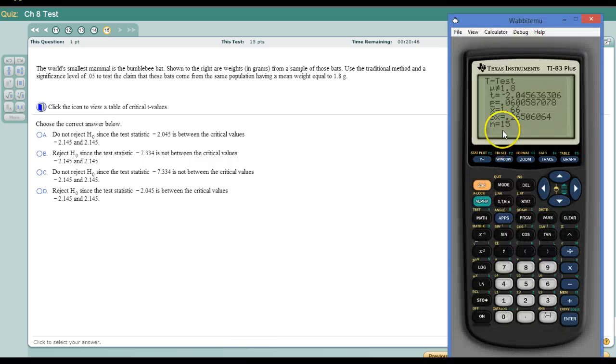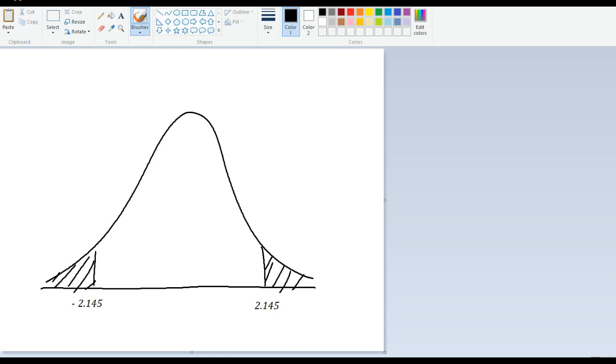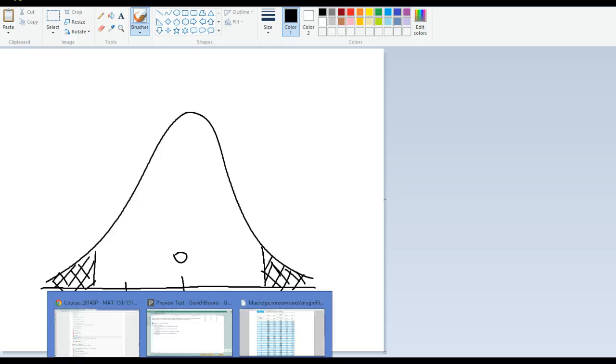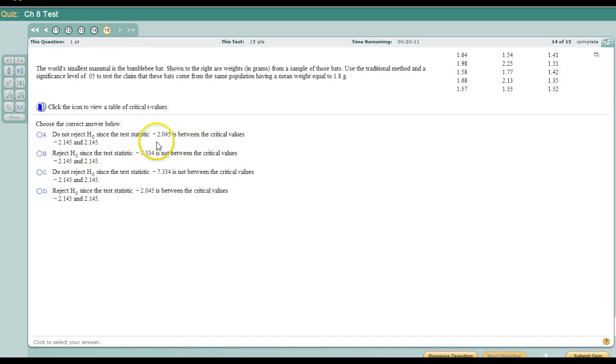Oh sorry, calculator, negative 2.045. So we're close, but we're not quite there. Okay, so we're supposed to fall in this region to reject, or this region, if we happen to get something bigger, but we didn't. We weren't far enough away. The claim value ends up being 0 when we standardize everything. We weren't far enough away from 0 to reject that claim is true. So it falls between those two critical numbers, so we don't reject the claim.